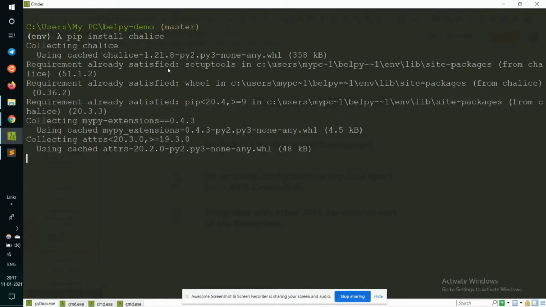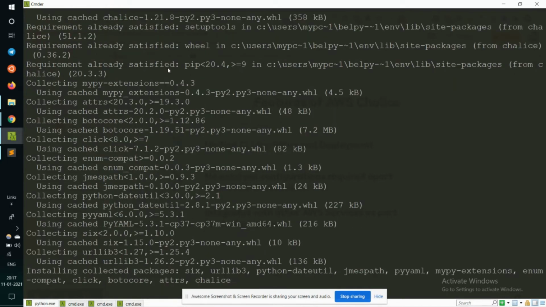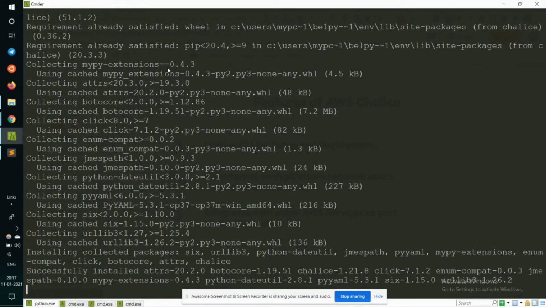Once the package has been installed, we are now all set to use the Chalice CLI to set up our new project with ease.